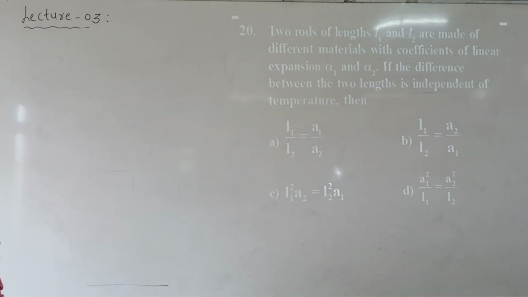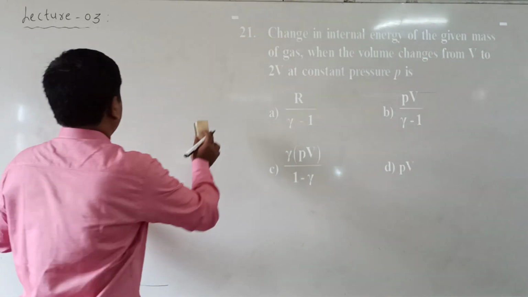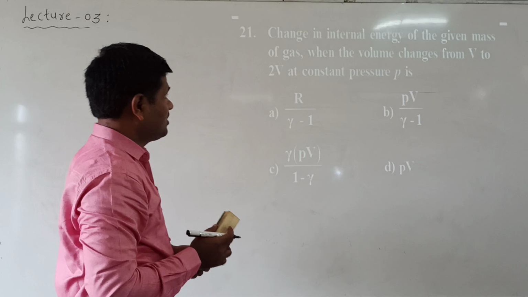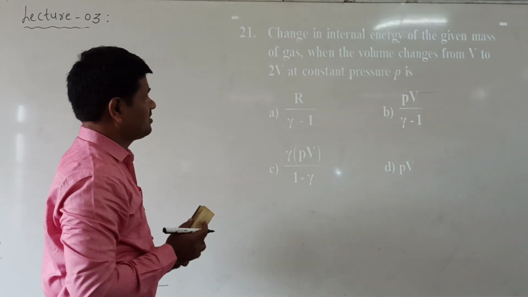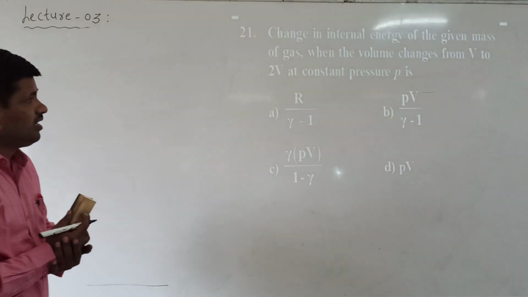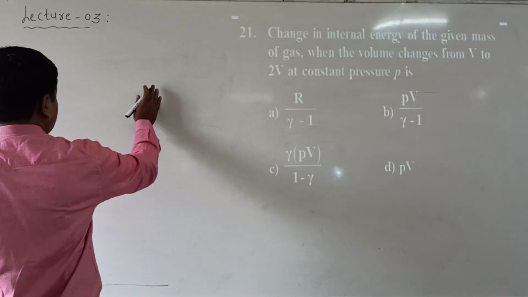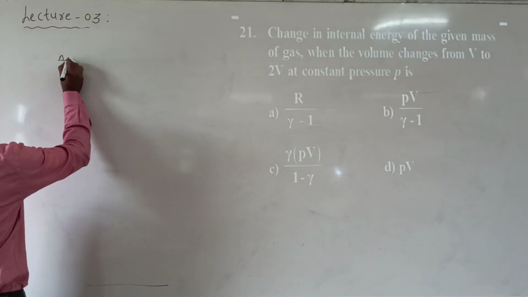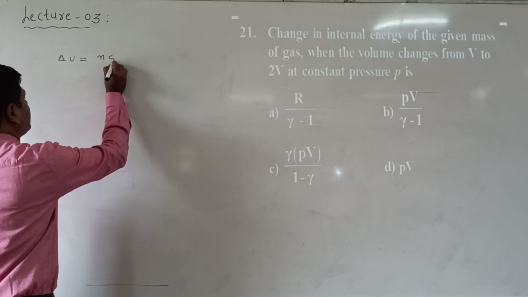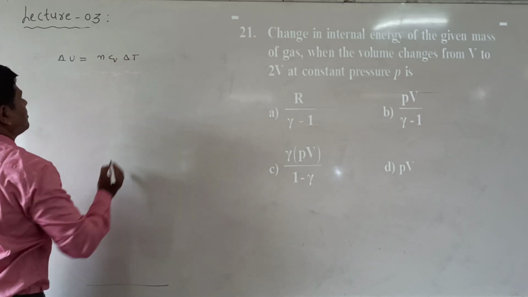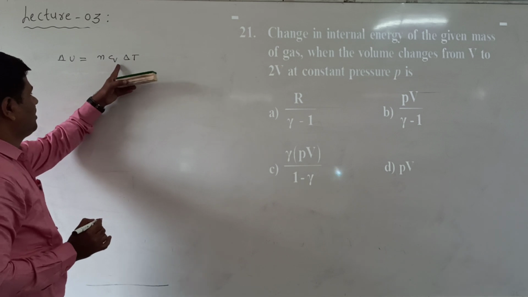Next we go to question number 21. What is question number 21 here? The change in internal energy of the given mass of gas when the volume is changing from V2 to V at constant pressure. Now, the change in internal energy is delta U equal to n Cv dT. That is the formula.